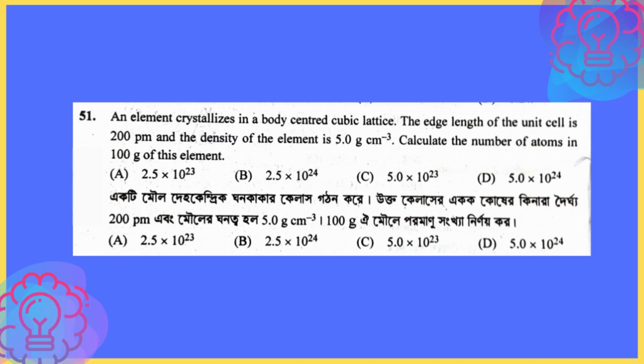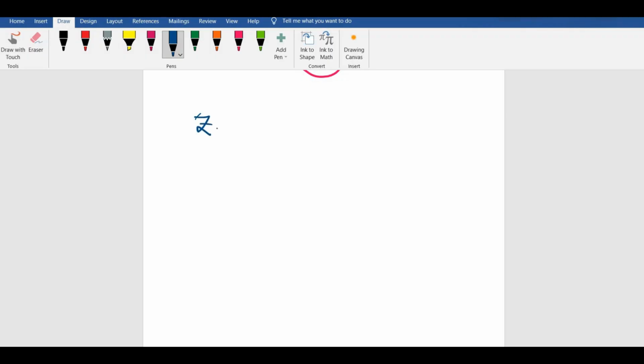The next question is pretty simple and straightforward. Only the calculation part might become a little clumsy. An element crystallizes in a body-centered cubic lattice. Whenever it is a BCC lattice, your Z value would be 2. The edge length is 200 picometers, so your A is 200 picometer, meaning 10 to the power of minus 12 meter.